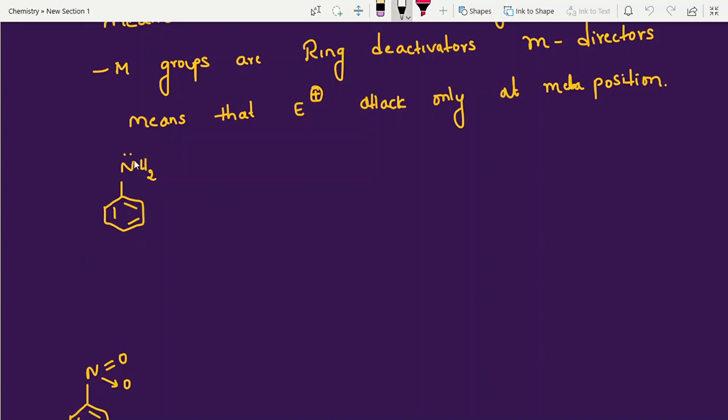See students, listen, this lone pair of electrons is given here. Once it is given here, what happened? This carbon gets 5 bonds. I already explained this concept in the previous video, please watch it. So once it gave electrons, now this carbon has 5 bonds, and it cannot bear 5 bonds. Immediately the electrons shift here. Then what will you get? What is the resonating structure?